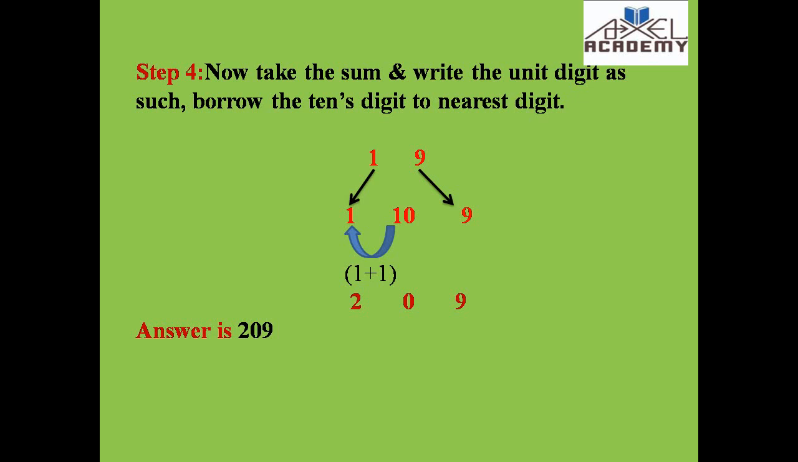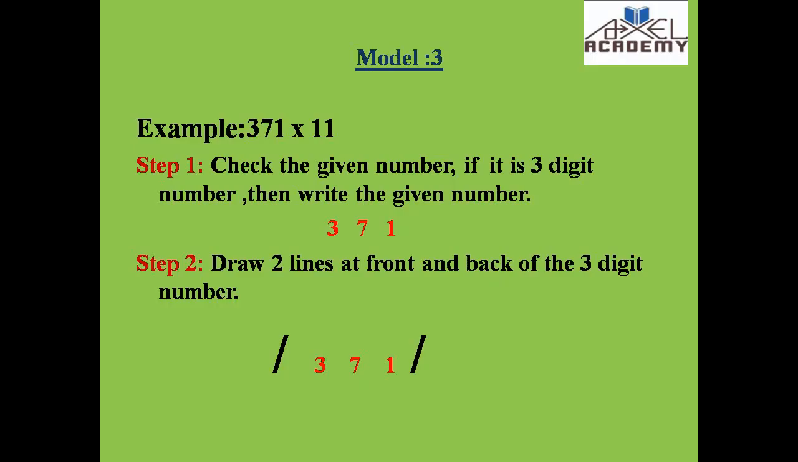If the digit is more than 9, you have to carry the tens digit to the nearest digit. So the fourth step is to take the sum, write the unit digit as such, and carry the tens digit to the nearest digit. I have got 10. Already 1 and 9 are split, and the middle term is 10. So I am writing the 0 as such and adding the 1 to the nearest digit, which is 1. So 1 plus 1 is 2. So the answer is 209. On multiplying 19 into 11, the answer is 209.